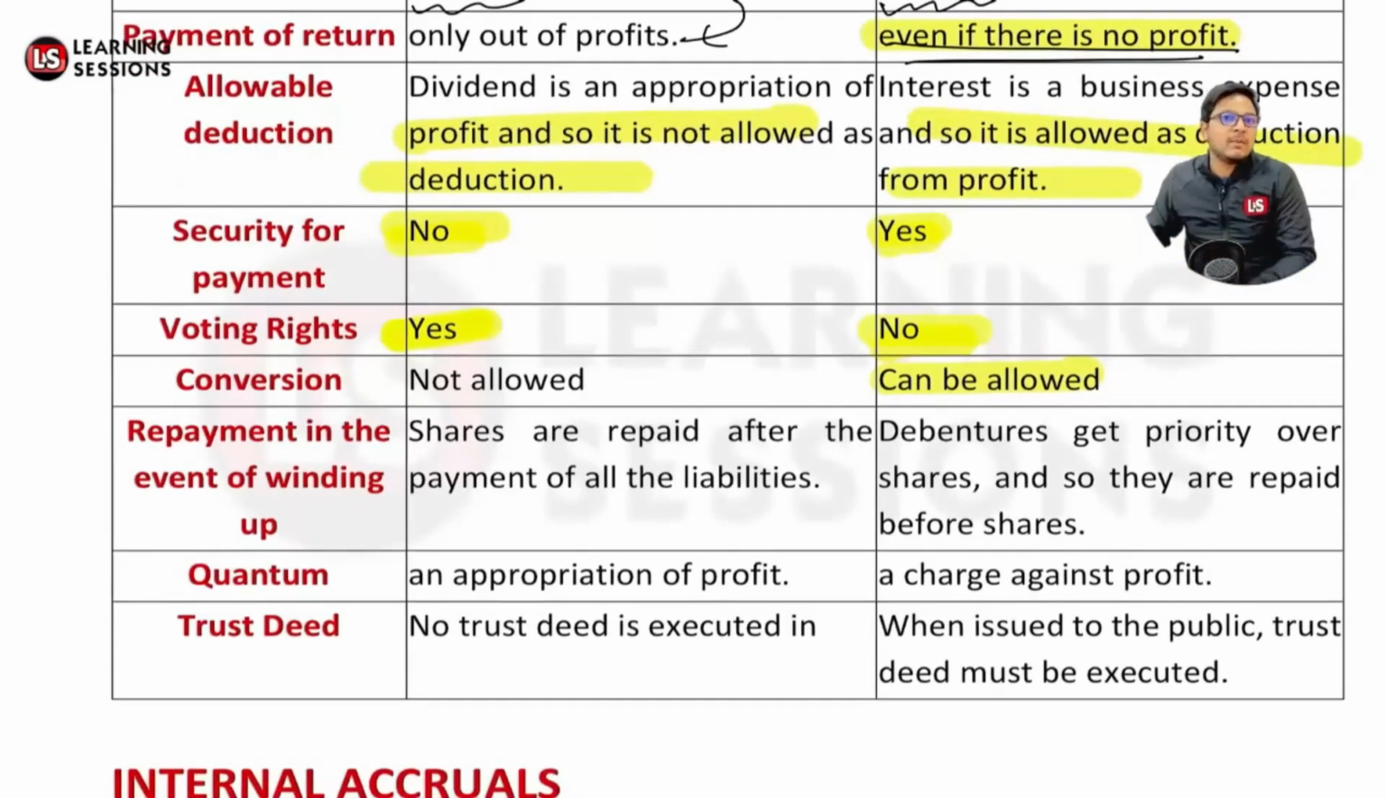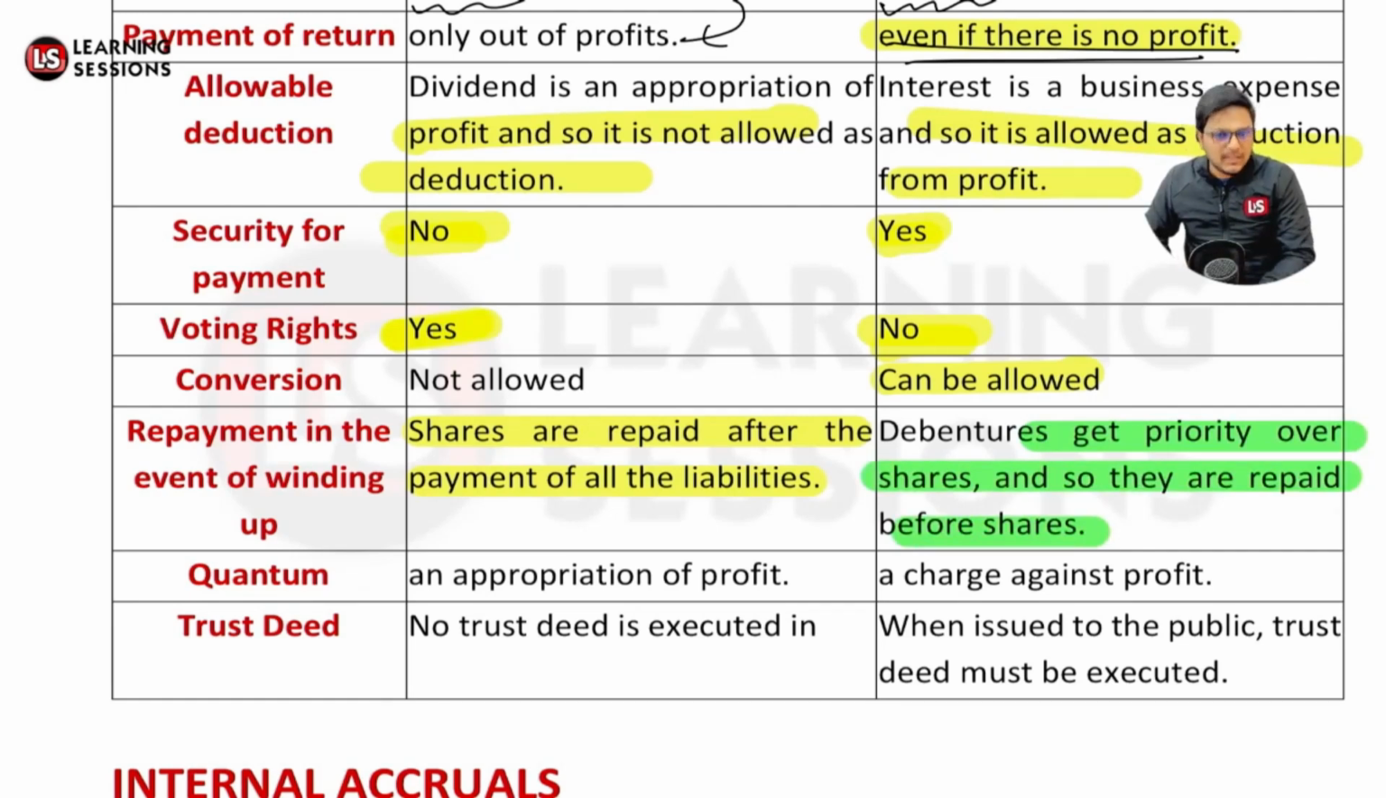And if you look at repayment in the event of winding up of the company, shares are repaid only when the company has repaid all of its liabilities. Only after that is repayment possible. But in the case of debentures, they get priority before the shares, and they will be repaid before the shareholders are paid.